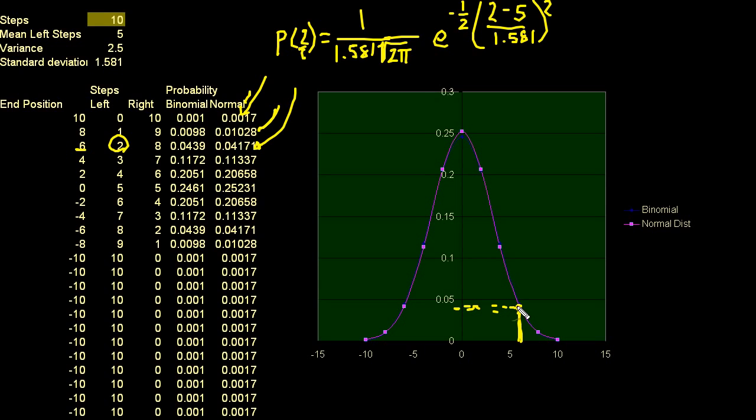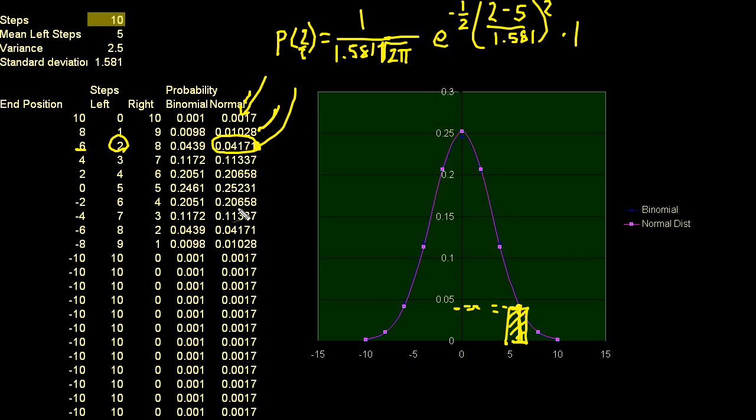And the way I approximate it is I ask, what's the probability of being within a foot of that? So I multiply this height, which I calculate here, times 1. Let's say this has a base of 1 to calculate this area, which I use as an approximation. I just want to show you, even with just 10 trials, the normal distribution is in purple and the binomial distribution is in blue. They're almost right on top of each other. They started when the number of steps I took was a little bit smaller, and as you take many more steps, they almost converge right on top of each other.